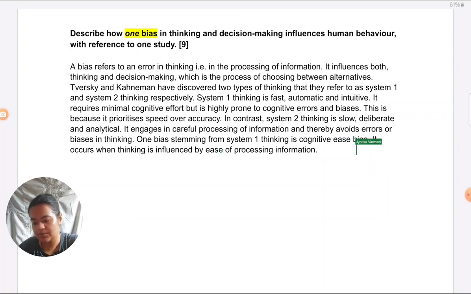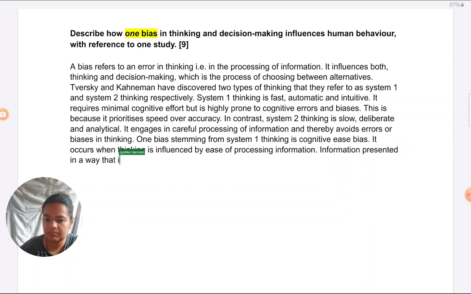So information presented in a way that is easy to understand triggers this bias, increasing the likelihood of errors in decision making.